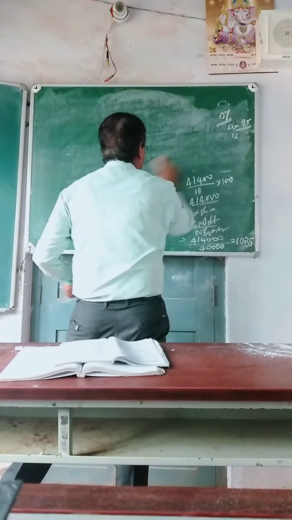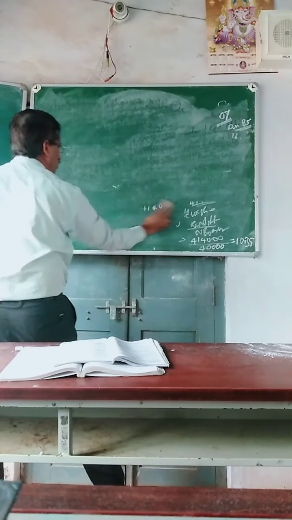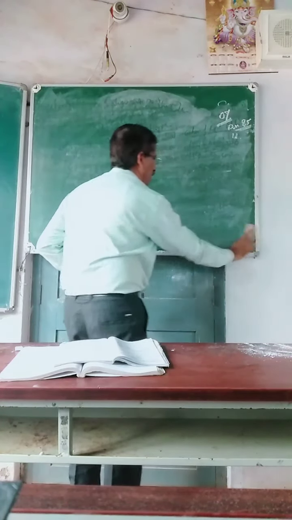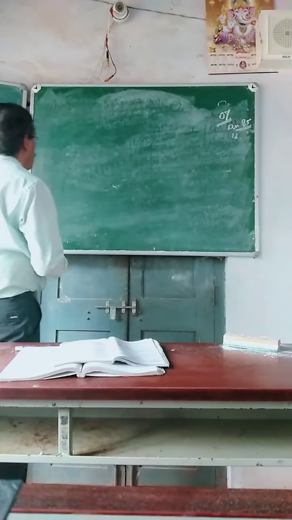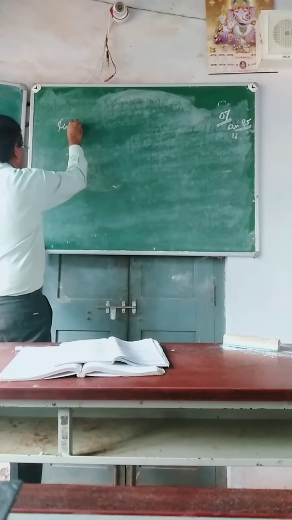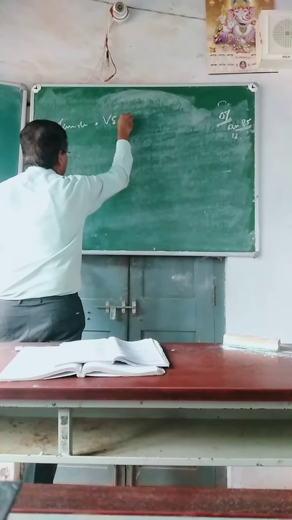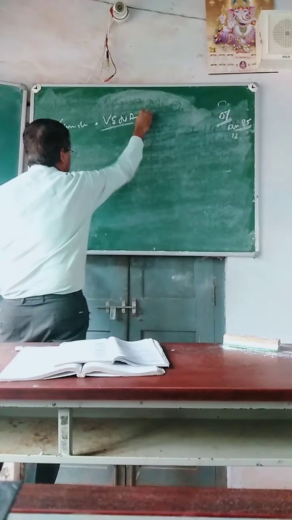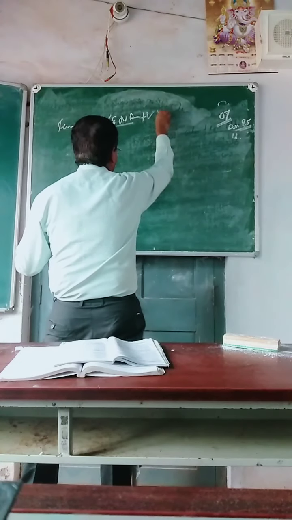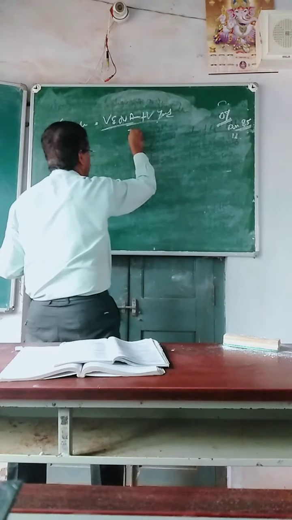The last step here is calculation of fair value of share. Fair value of share equals value of share under net asset method plus value of share under yield method, divided by 2.